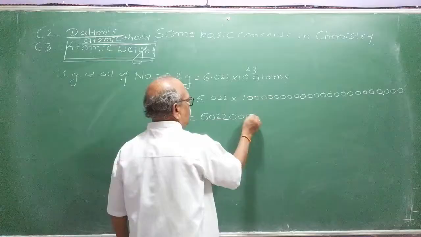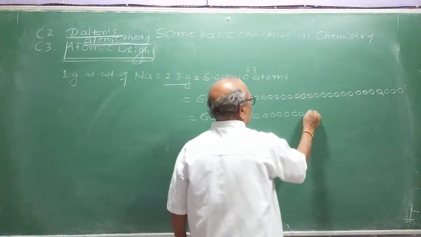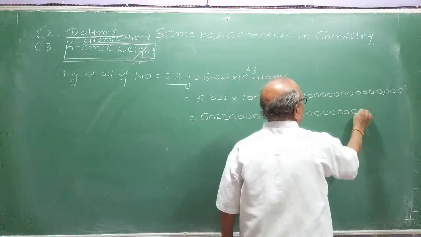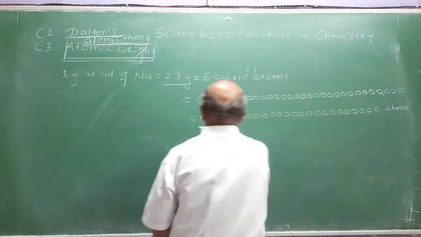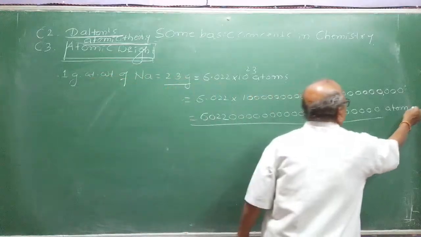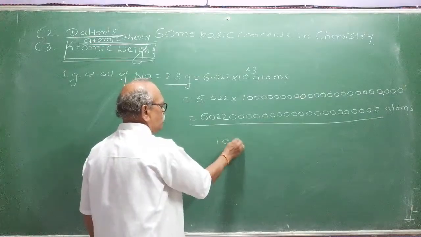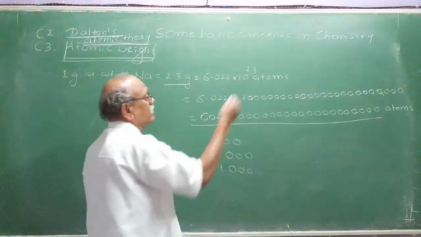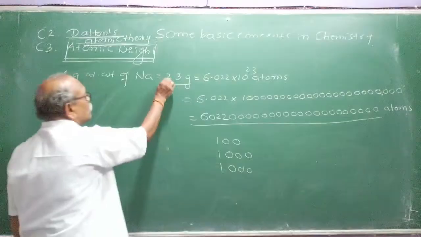1, 2, 3, 4, 5, 6, 7, 8, 9, 10, 11, 12, 13, 14, 15, 16, 17, 18, 19, 20. These many atoms will be there, not hundreds. 100 means it will have 2 zeros. 1000 means 3 zeros. See how many zeros are there. 10 raised to 23. These many atoms will be there just in 23 grams.